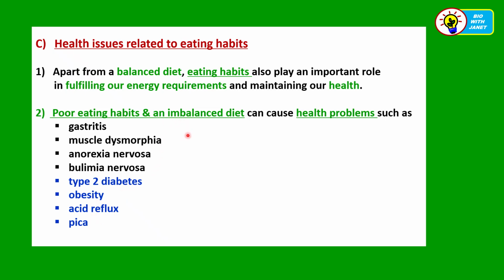Now the first 4 will be discussed in more detail, right? From gastritis to bulimia nervosa. And the second 4, type 2 diabetes until PICA, we will still discuss, and there'll be a summary. If you want to know further about these topics, you can comment below. All right, I can do a more detailed explanation for these 4, right? But we still need to know something about these 4 issues. So I will summarize it in a table for you at the end of this video.